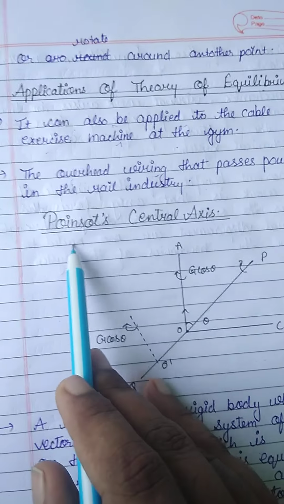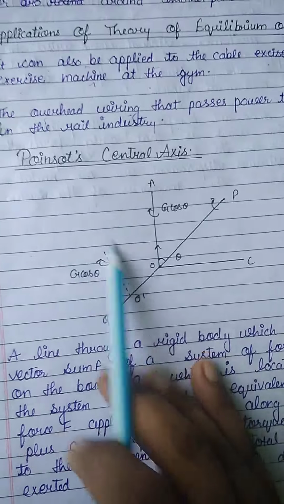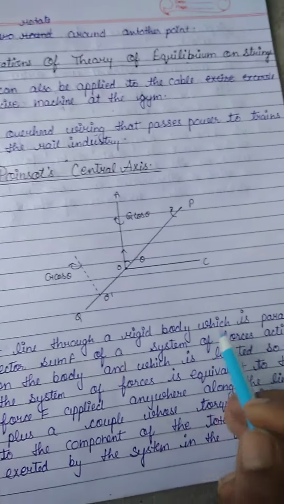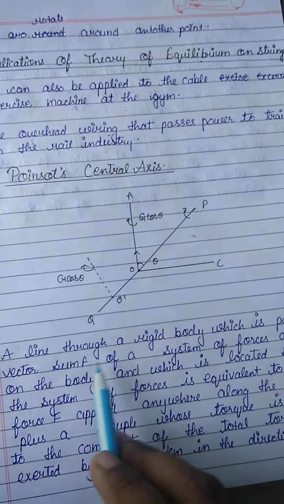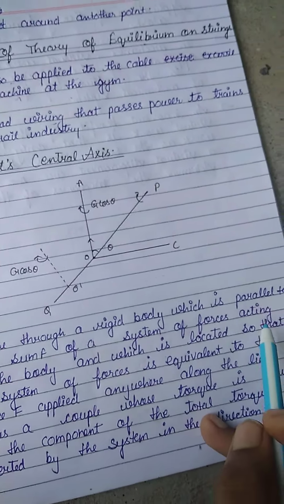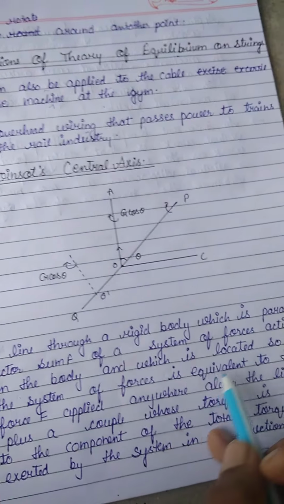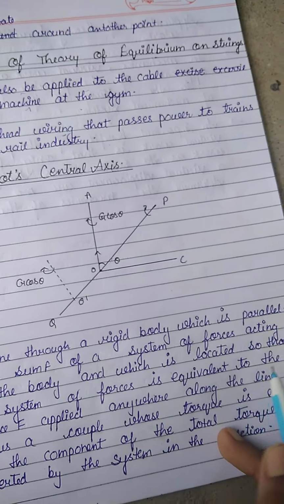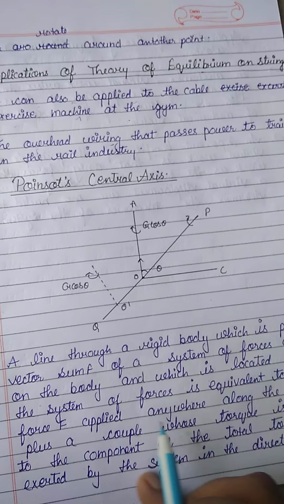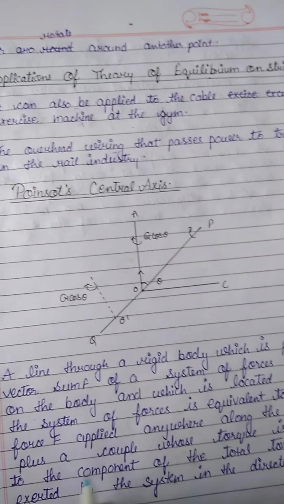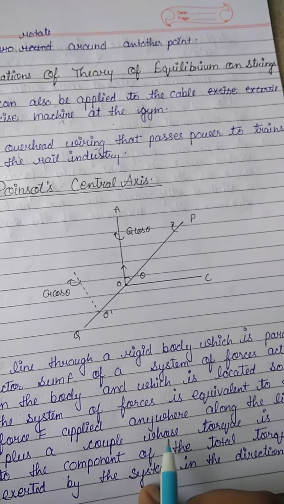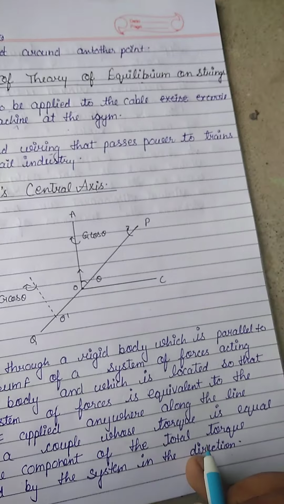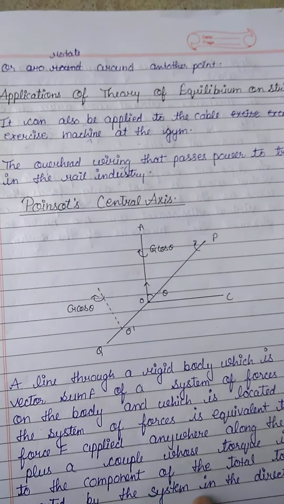Next is Poinsot's central axis, and this is the graph. It is a line through a rigid body which is parallel to the vector sum F of the system of forces acting on the body, located so that the system of forces is equivalent to the force F applied anywhere along the line plus a couple whose torque is equal to the component of the total torque exerted by the system in the direction.